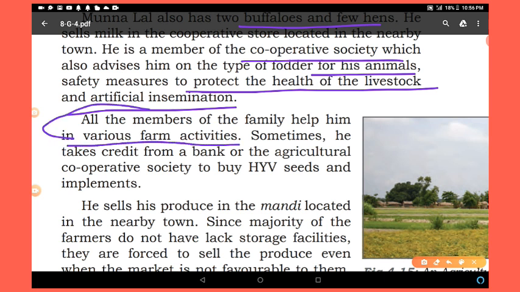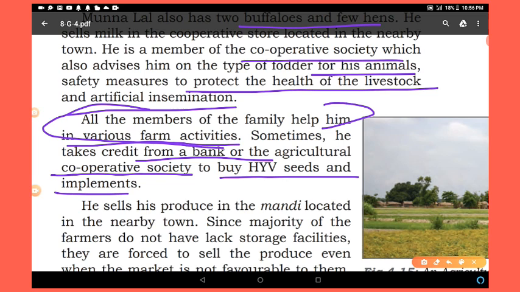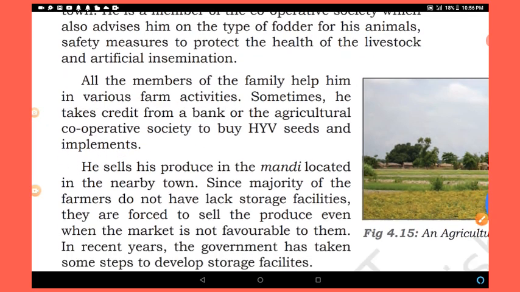It means in agriculture in India, all the members of the family are involved in agricultural activities. Sometimes the farmer takes credit from a bank or the agricultural cooperative society to buy HYV seeds and implements and for other agricultural requirements for growing crops.